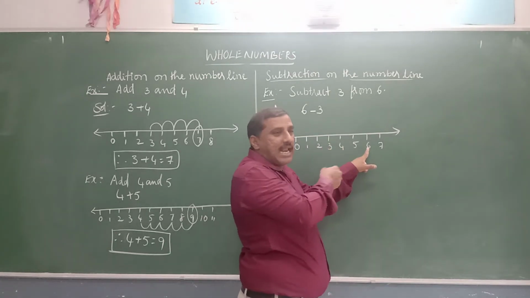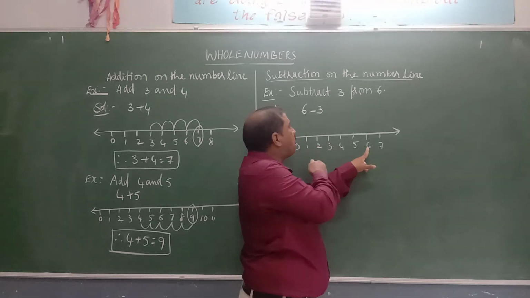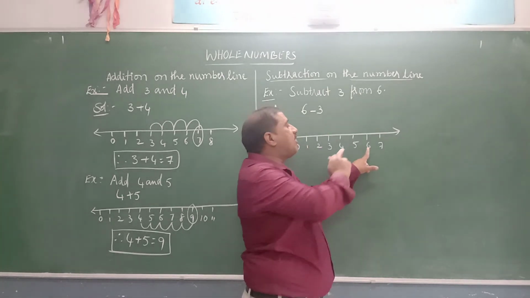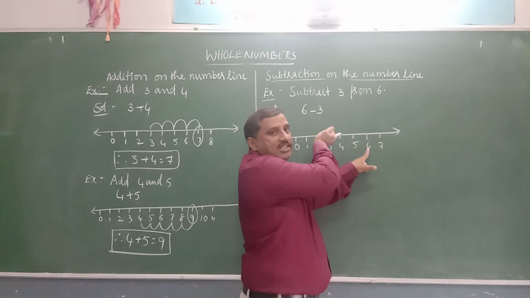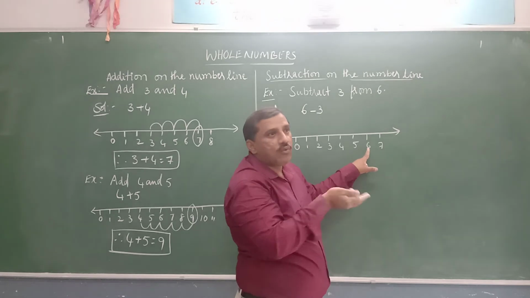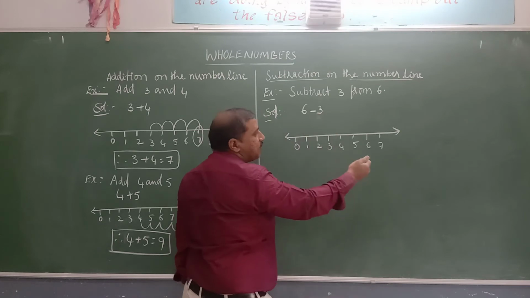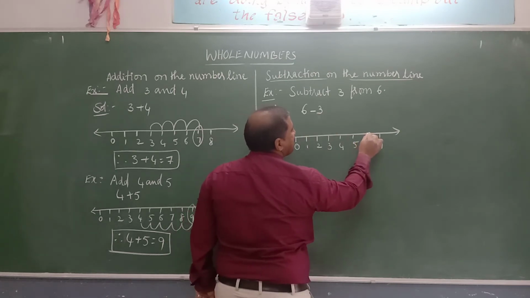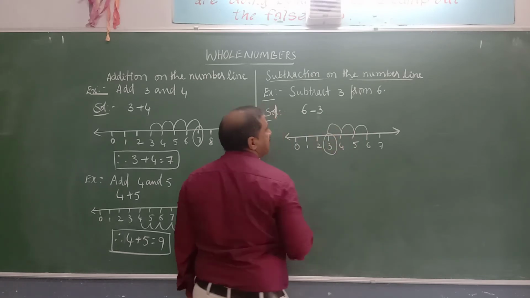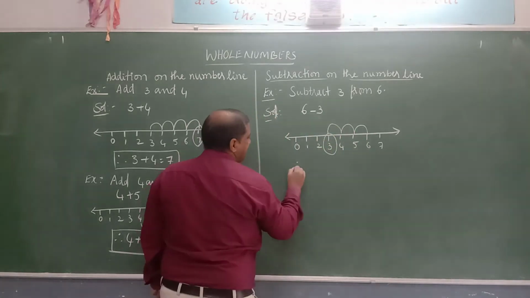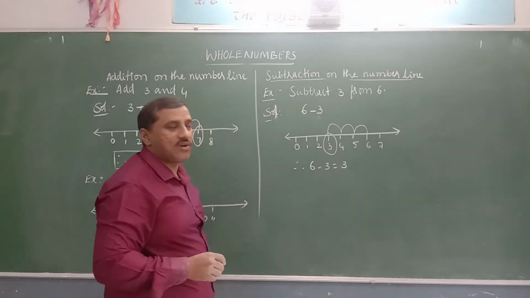When we are subtracting, move to the left side from the number 6. How many steps should we move? As we are subtracting 3, we should move 3 steps left side. If we subtract 5, we should move 5 steps left side. If we subtract 7, we should move 7 steps left side. So from 6, move 3 steps left side: 1, 2, 3. Therefore, 6 minus 3 is equal to 3.